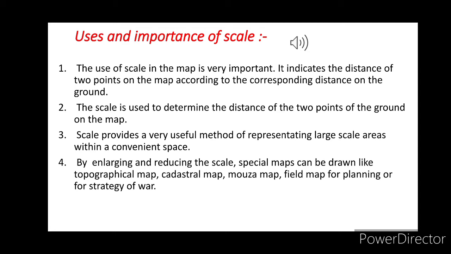And number 4, by enlarging or reducing, the scale, special maps can be devised according to the object and purpose. For example, a topographical map is used for a different purpose and it also looks different. A cadastral map is also used for a different purpose, and a field map is used for the planning and the strategy of war. So these are the main uses and importance of scale.